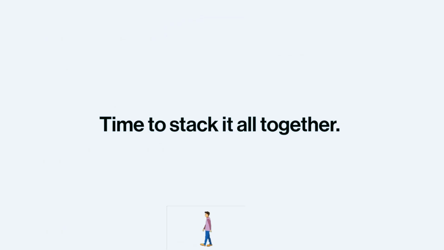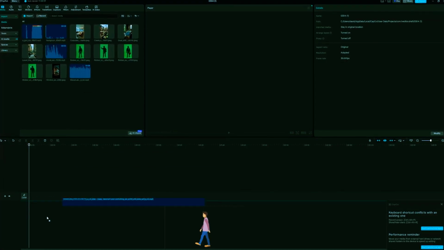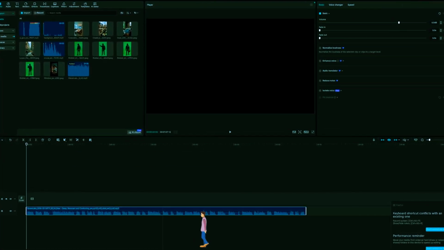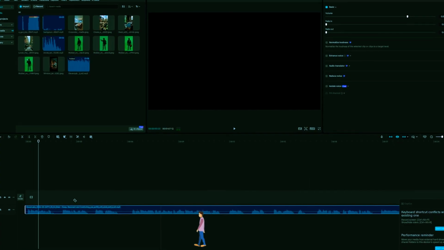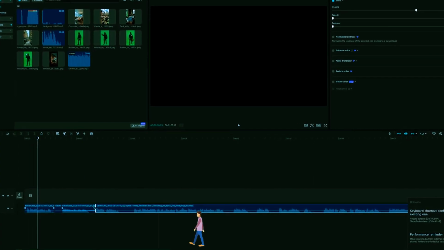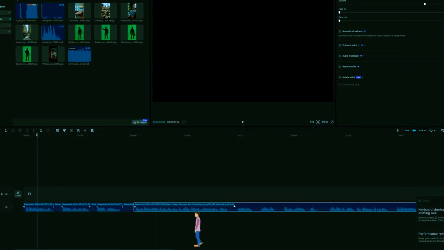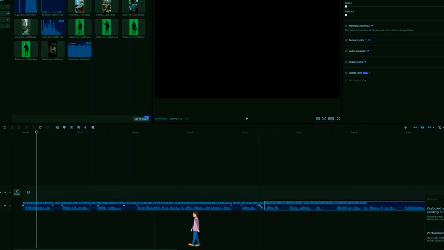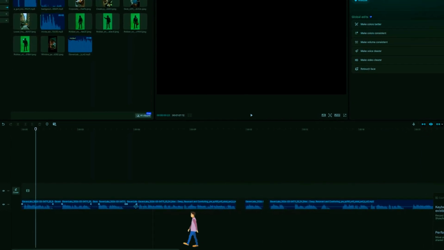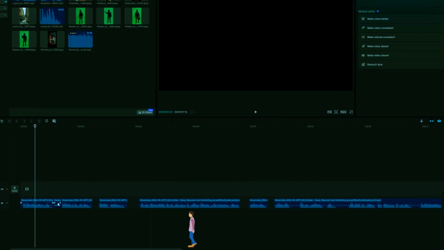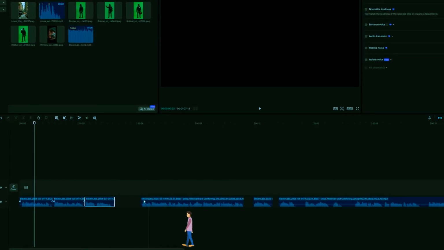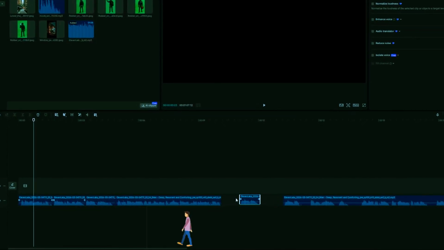Time to stack it all together. I am opening CapCut, link in the description. First, I am dragging my finalized 11 Labs voiceover track right onto the timeline. Now we need to remove the dead air. To do this, hit B on your keyboard to use the splitting tool and start cutting all around the dead air in the timeline. Then press A to bring up the select tool. Delete the dead air and drag all the voiceover sections together.